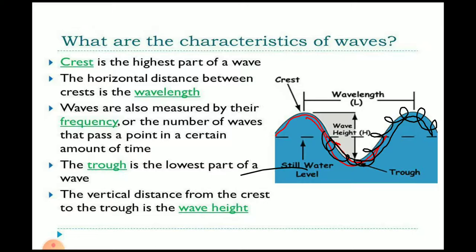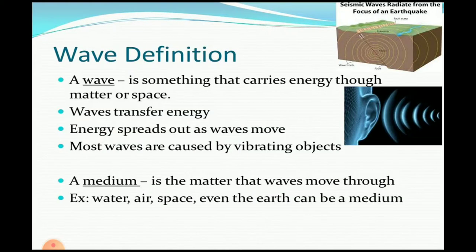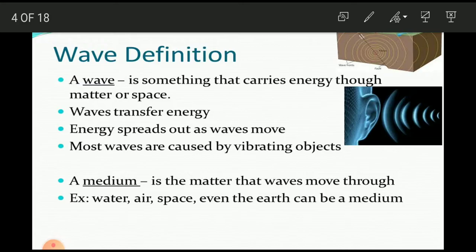Now look students, we will revise this and then we will explain it further. First we explain that a wave is a disturbance in a medium. Waves carry energy. Waves transfer energy without transferring the crest and different things. Wave motion is the mechanism by which disturbance is transferred from one place to another place.